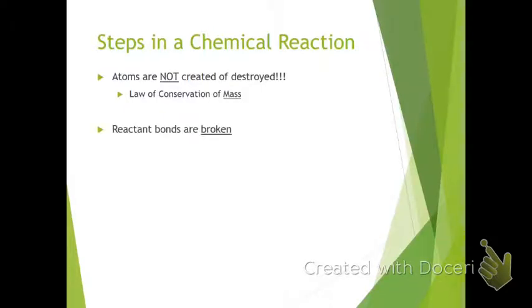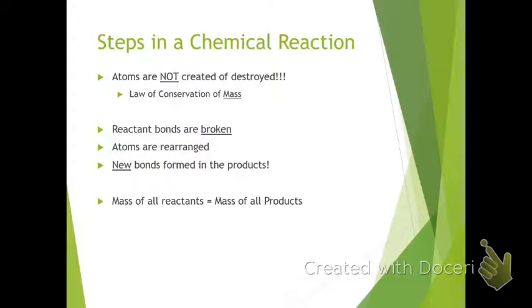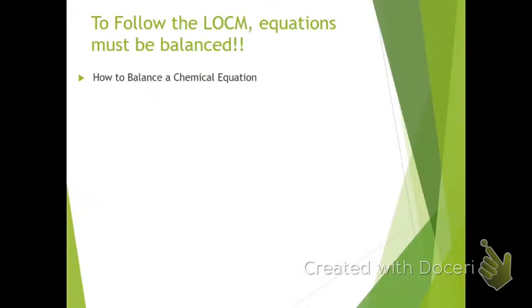So again, in a chemical reaction, reactant bonds are going to be broken. Atoms get rearranged. We make new bonds in the products. Because we're just taking the same atoms and rearranging them, the mass of reactants equals the mass of all products. Due to the law of conservation of mass, we have to balance chemical equations. We have to make sure that the equations we write are not randomly creating or destroying atoms, that we have the same number of atoms of each element on both sides of our chemical reaction.